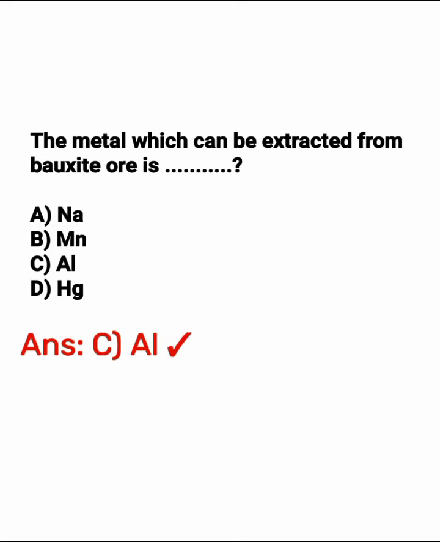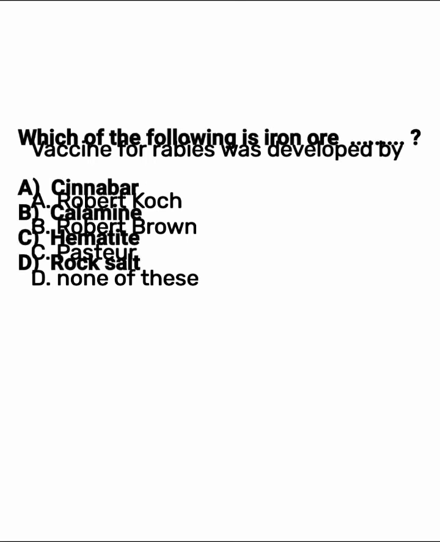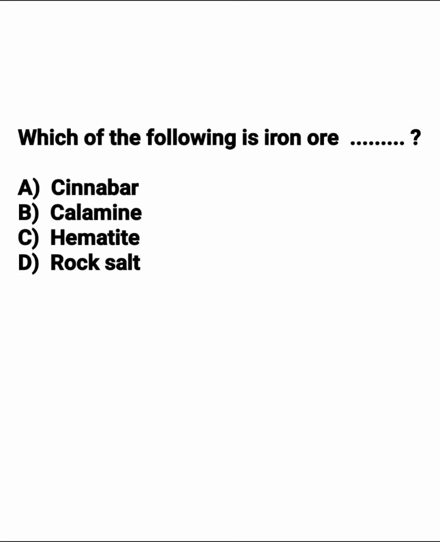The metal which can be extracted from the bauxite ore: the correct answer is option C, aluminum. Vaccine for rabies was discovered by. The correct answer is option C, Pasteur. Which among the following is iron ore? The correct answer is option C, hematite.